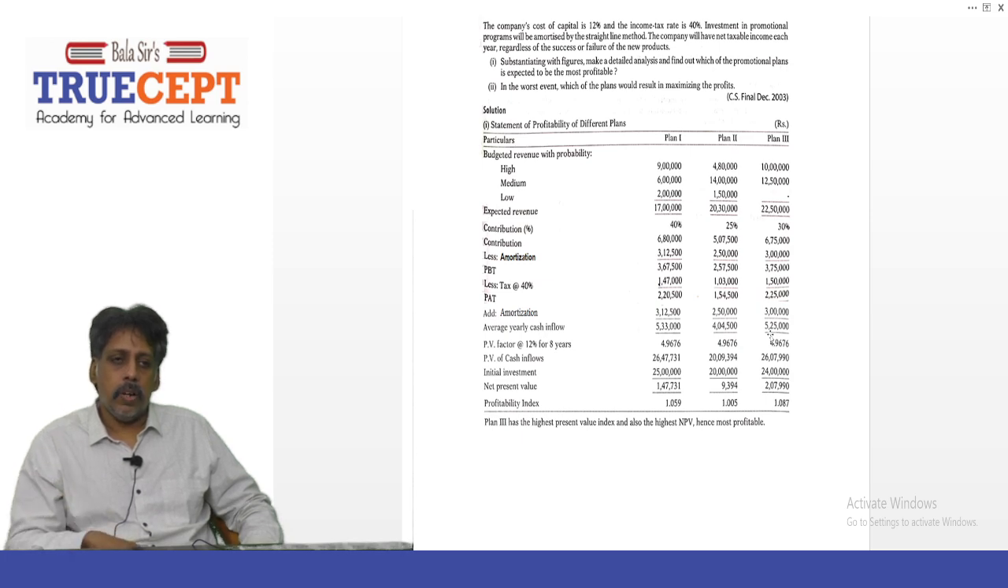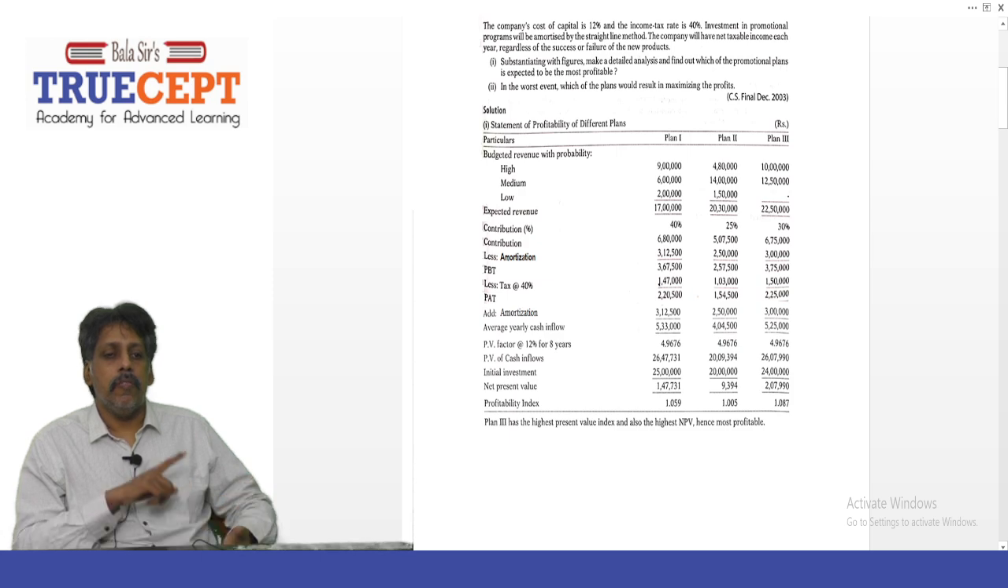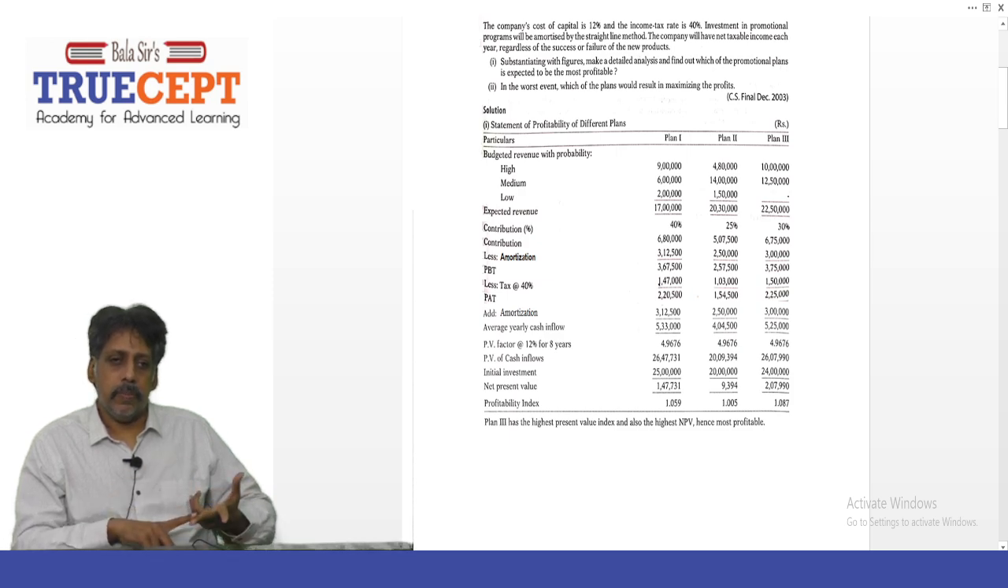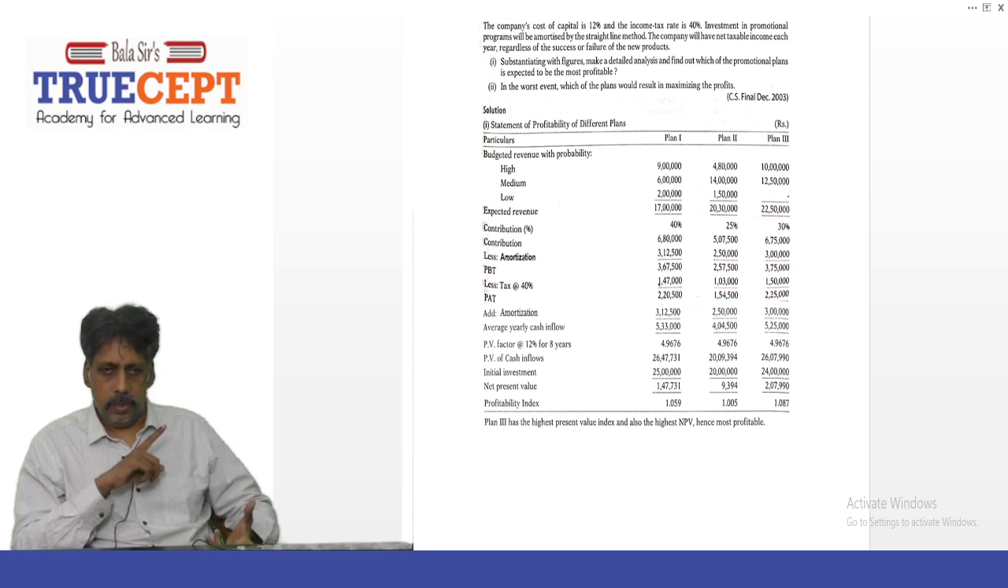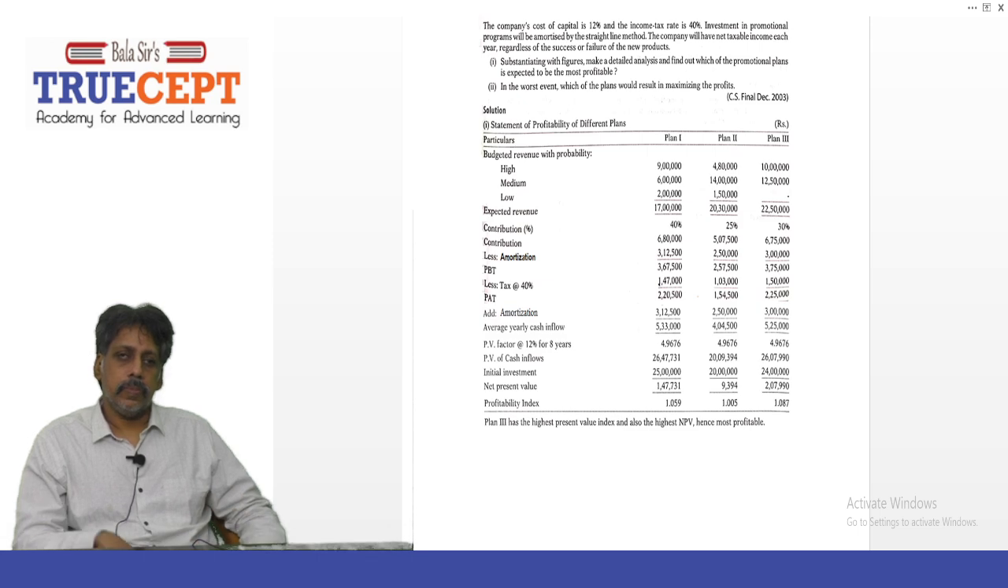And do that for plan 3. For plan 3, the CFAT is 5,25,000. That into 4.9676 is 26,07,990. Minus initial outlay of 24 lakh, you get a net present value of 2,07,990. Now divide 26,07,990 by 24 lakh and you get 1.087.